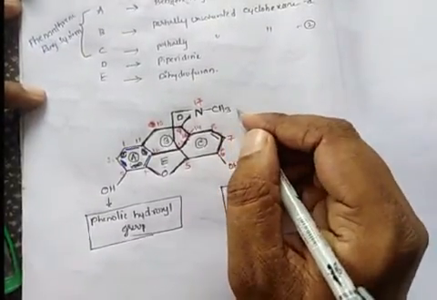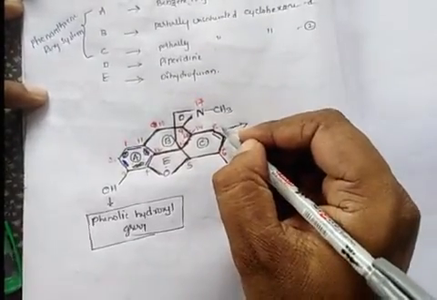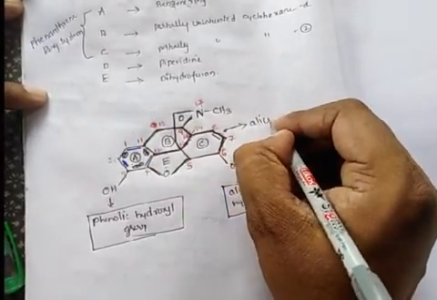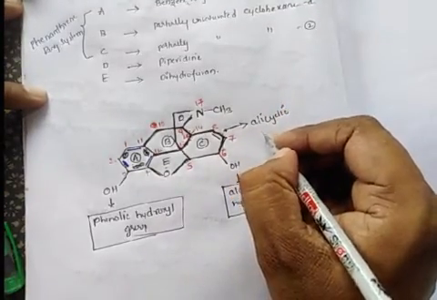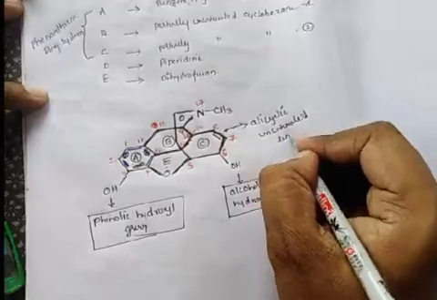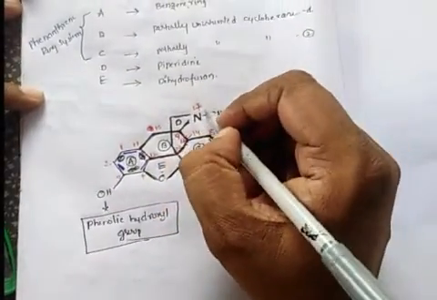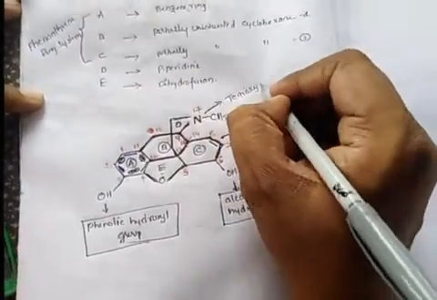This double bond, the double bond between position 8 and 7, is called the alicyclic unsaturated linkage. This nitrogen atom is called a tertiary nitrogen.